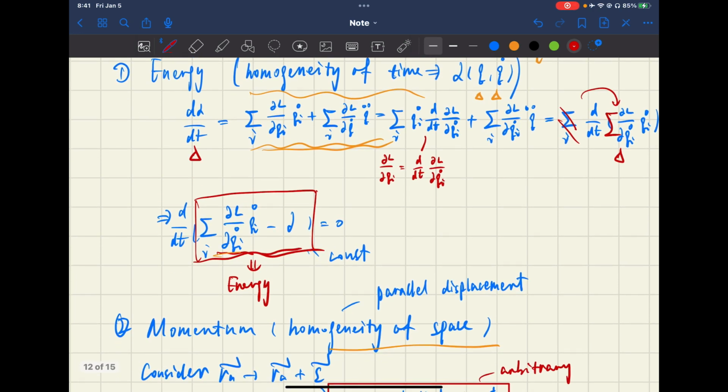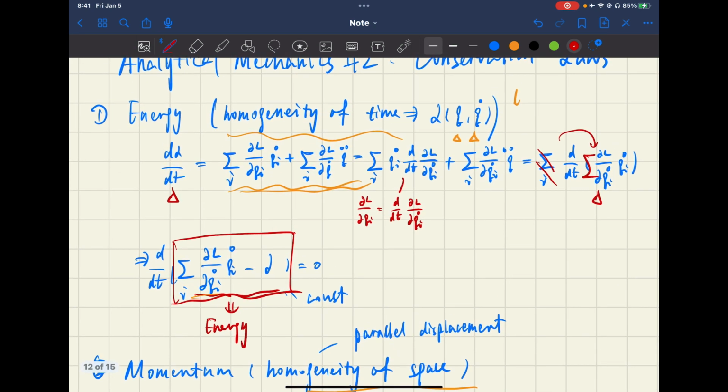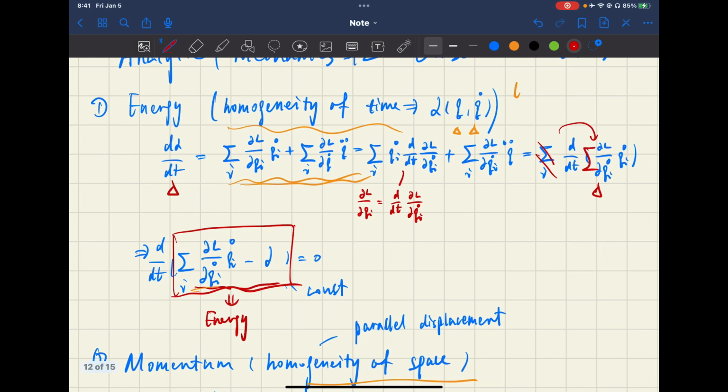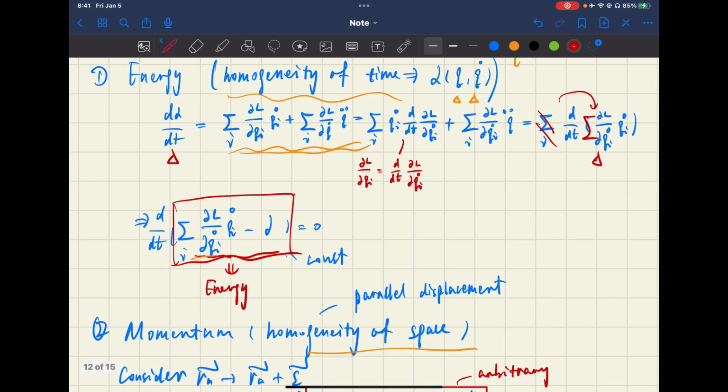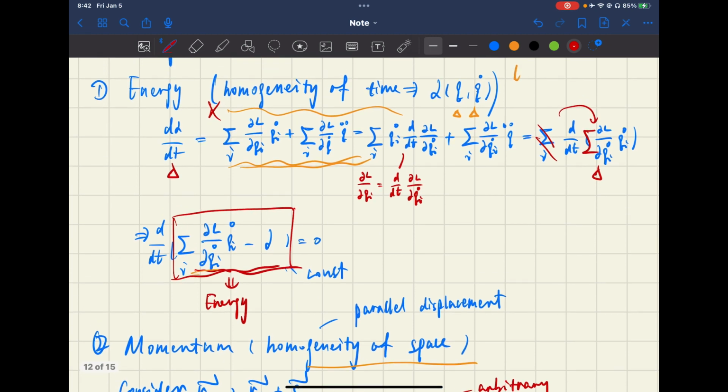However, when we use the conservation law of energy, we need to keep in mind that it has a condition. This condition is that the conservation law of energy is based on the homogeneity of time, meaning, as I've already explained its meaning, if the mechanical state of a closed system changes with the passage of time, then the conservation law of energy will not work because it violates its condition. Yeah, and that's basically the first conservation law.